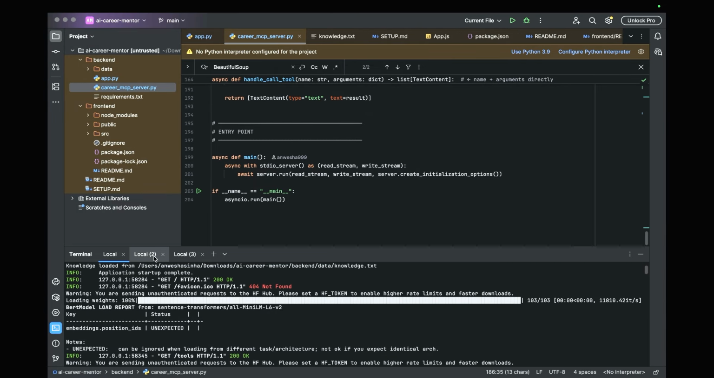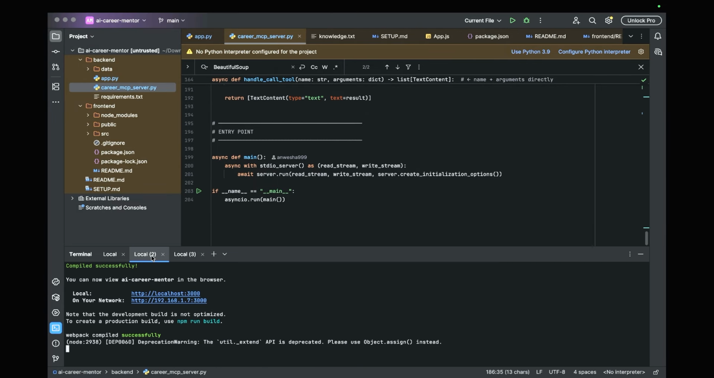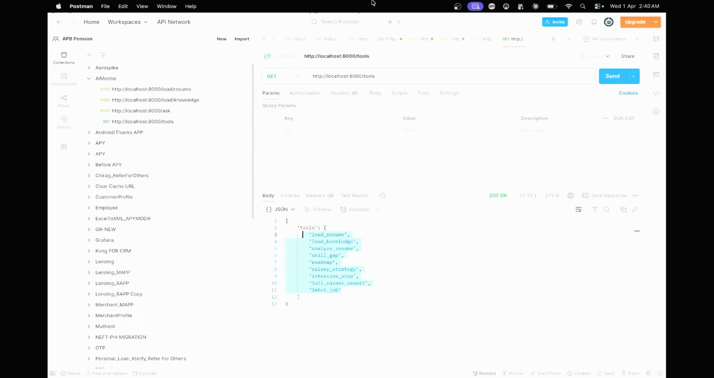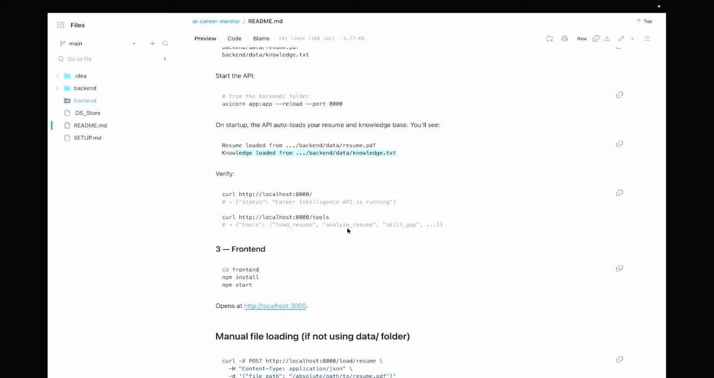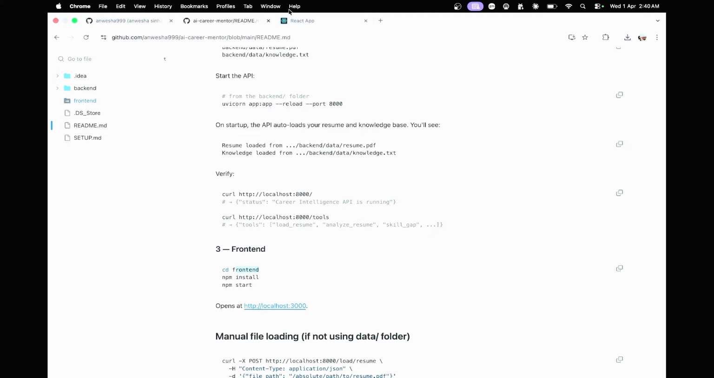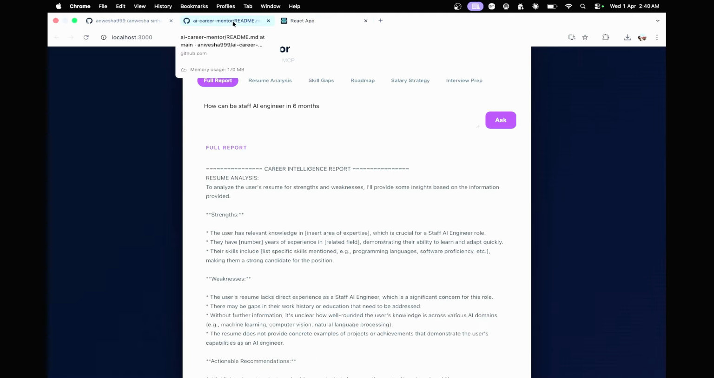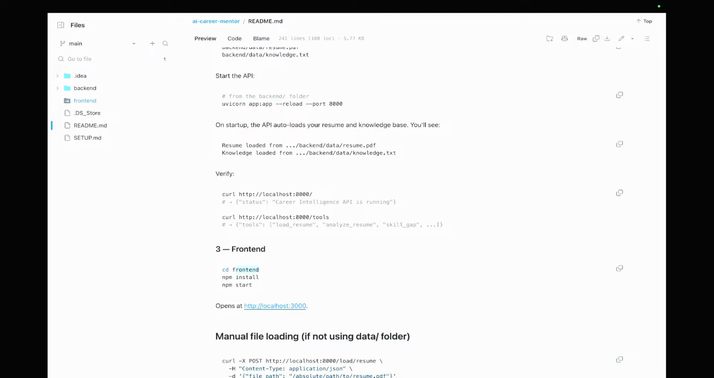And in order to get started with the front end part, you have to go to the front end folder and just type npm start. These are the documents that you will see in the repo also. So you can go to the front end, install, and then start, and then you'll be able to see this. Currently, it's hosted on port 3000.